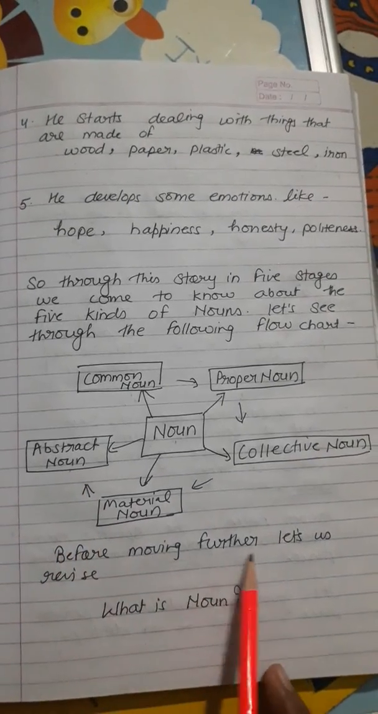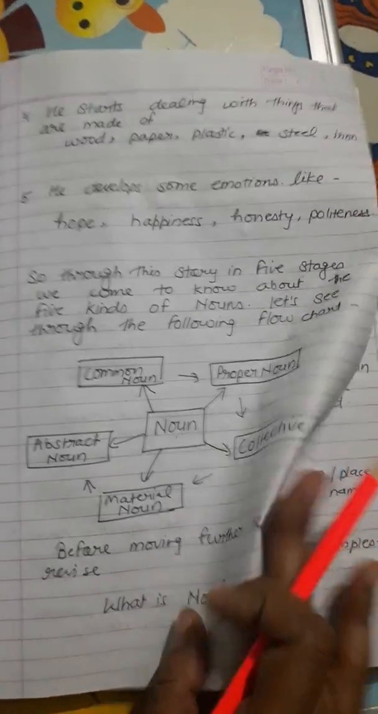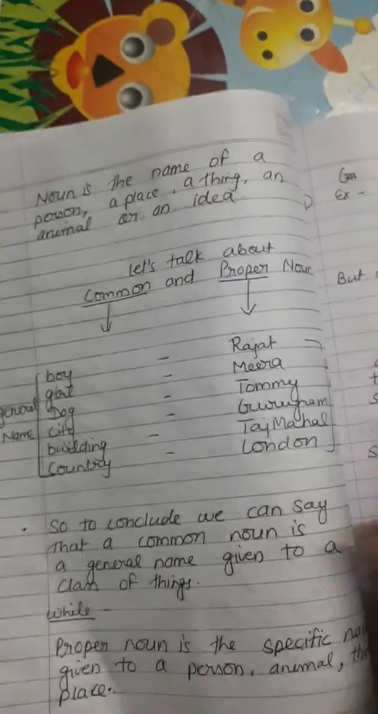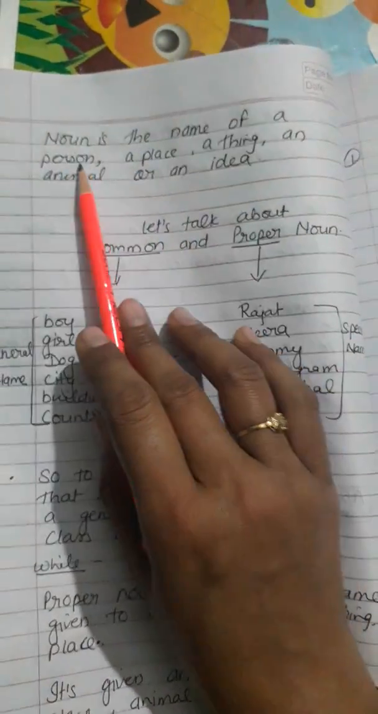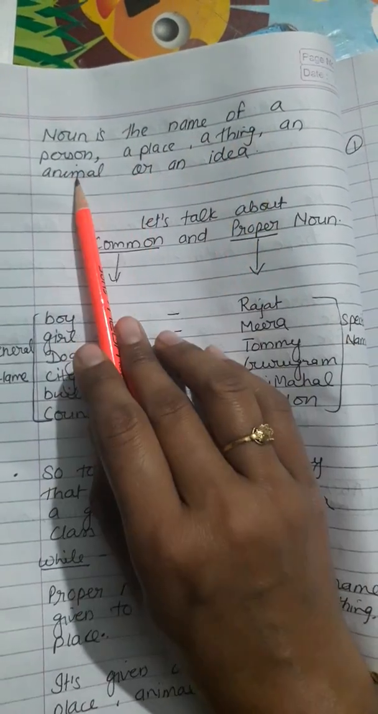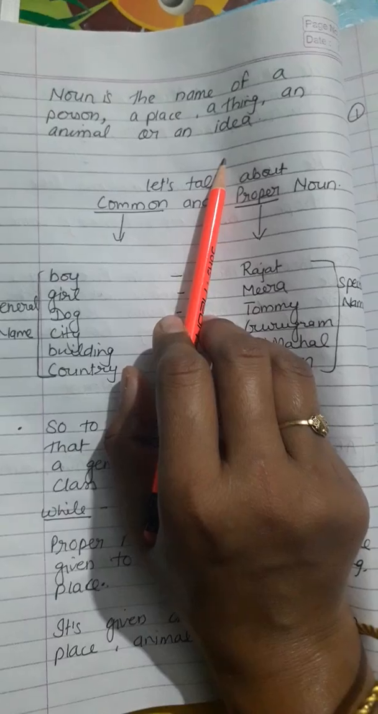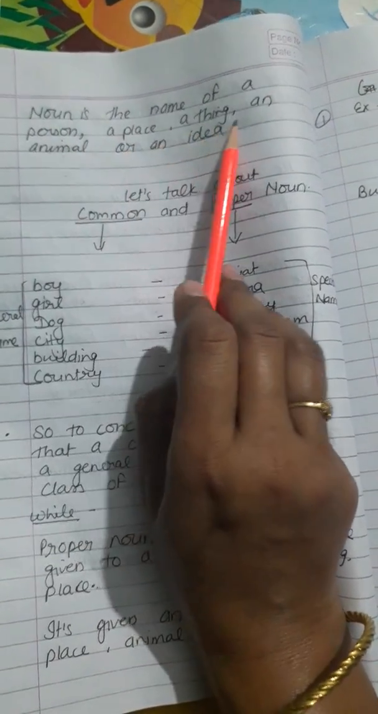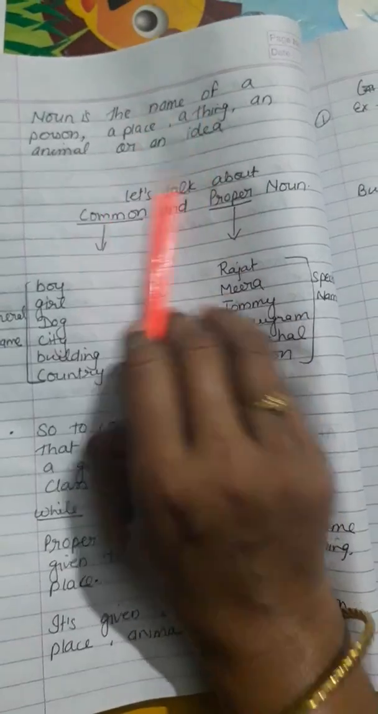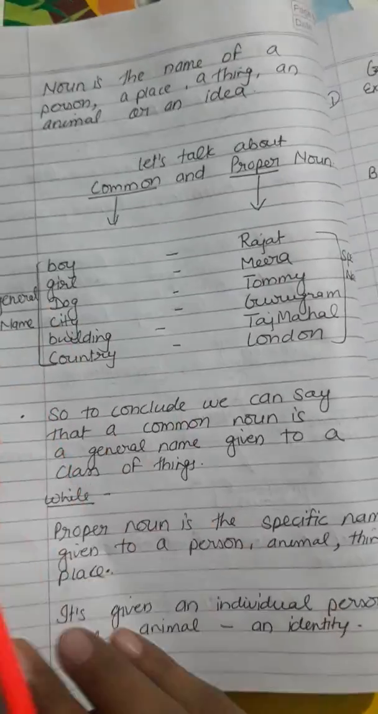Now, before moving further, let us revise what is a noun. You people have studied this definition since class 1 or 2, so it is not quite new to you. Noun is the name of a person, a place, a thing, or an animal, or an idea. Clear? Any person's name, a place, a thing, an animal, or an idea, it is known as noun. So let's talk about common and proper noun first.